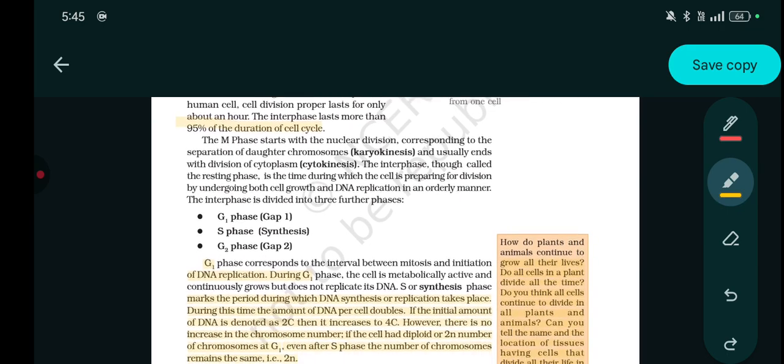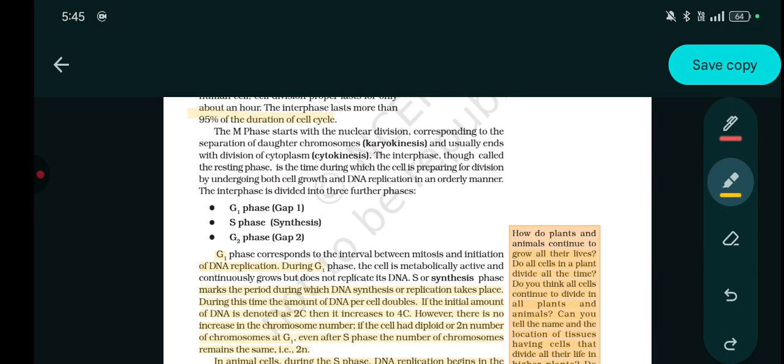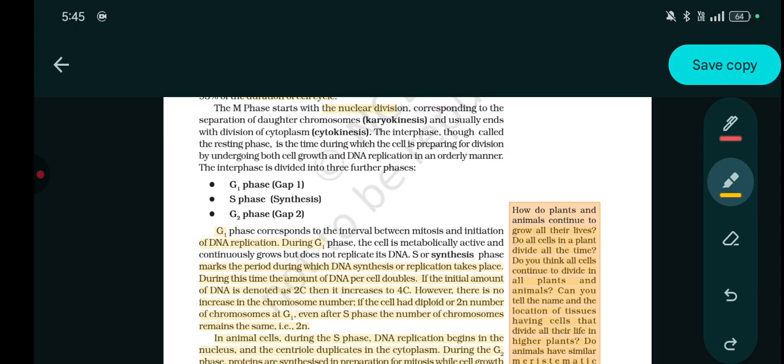The M phase starts with nuclear division corresponding to the separation of the daughter chromosomes, that is karyokinesis, and usually ends with division of cytoplasm, which is cytokinesis. The interphase, also called the resting phase, is the time during which the cell is preparing for division by undergoing both cell growth and DNA replication in an orderly manner. Interphase is further divided into three phases, that is G1, S and G2.